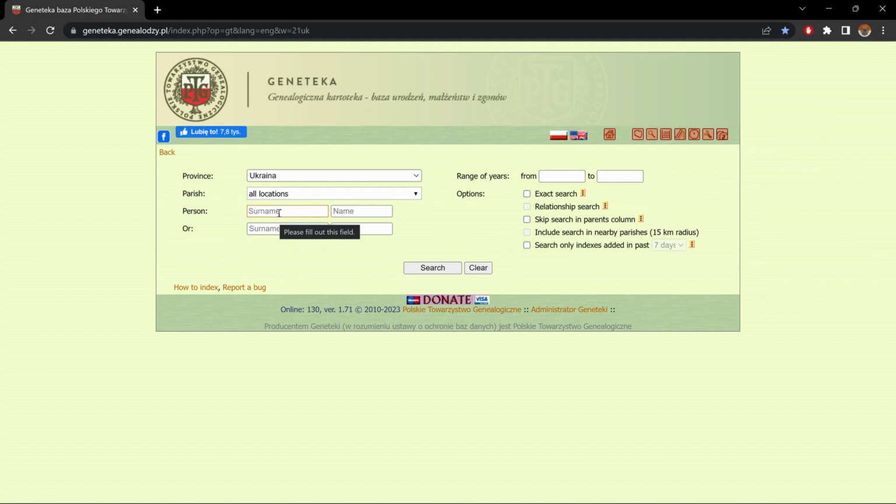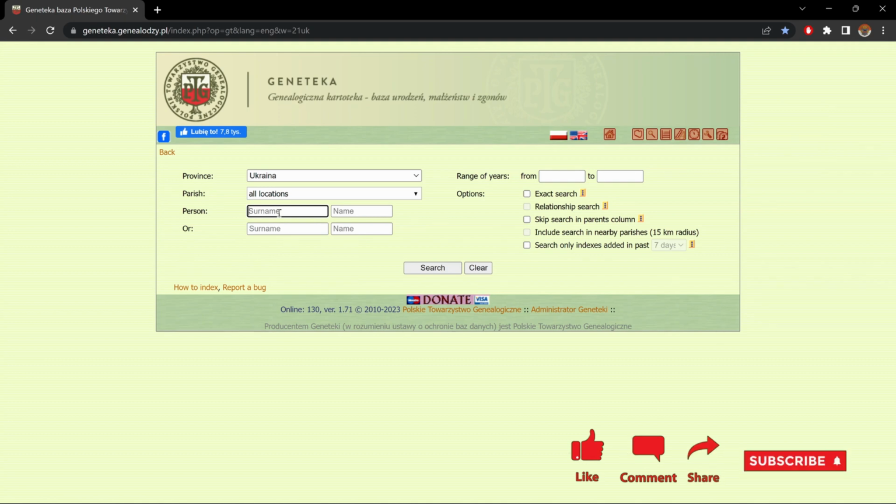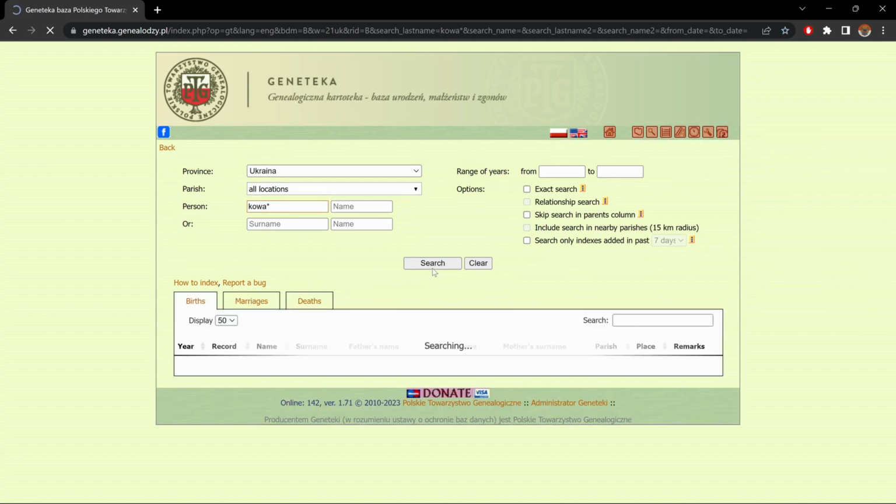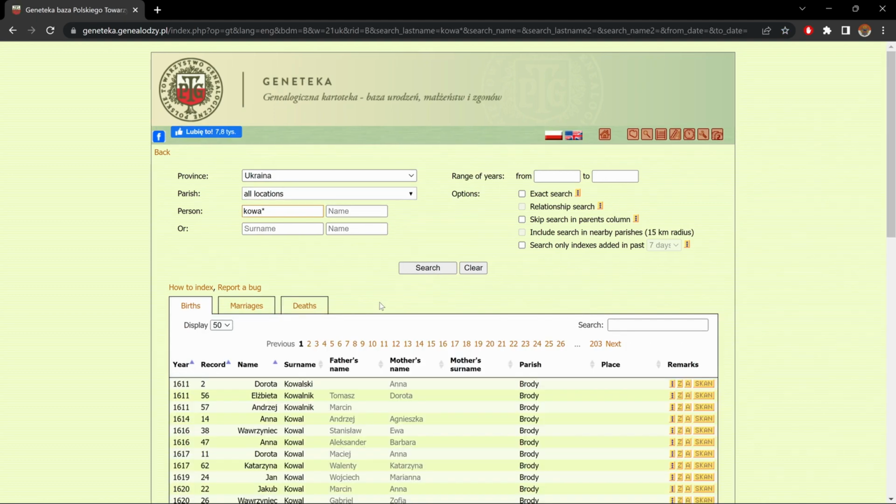Now, for example, if his name is Kowalski, a very common Polish name, let's say I don't know the end. I just know it's Kowa and that's it. Well, I could put Kowa, leave a little asterisk. And when I do search, it will give me everyone who's got a family name that starts with Kowa and whatever ending is indexed.